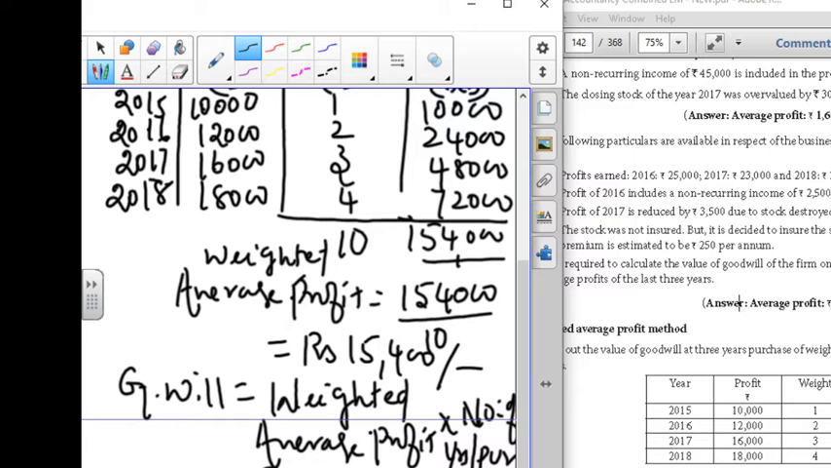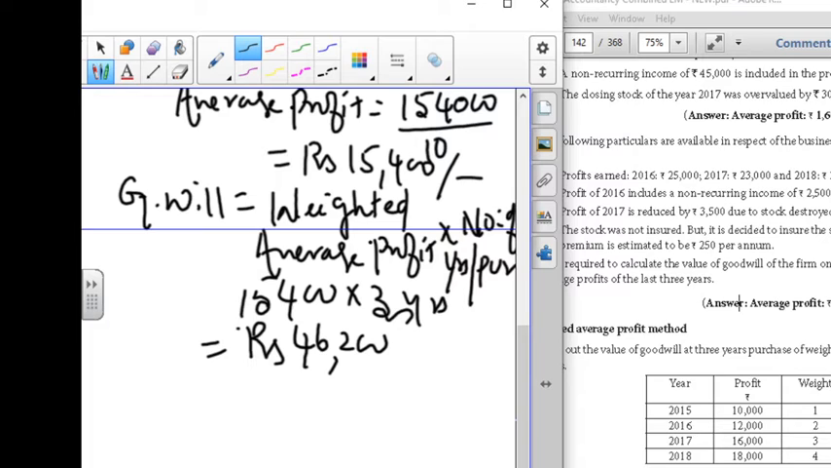So this is the methodology. You have to be careful with the formula. Once again I repeat the formula. Weighted average profit is equal to weighted profit divided by total of weights. Finding goodwill is weighted average profit into number of years of purchase. Again I am saying, you have to use only the weighted average profit method.